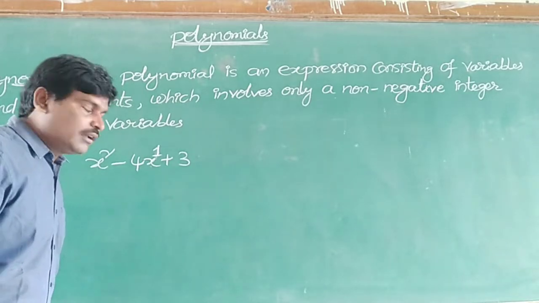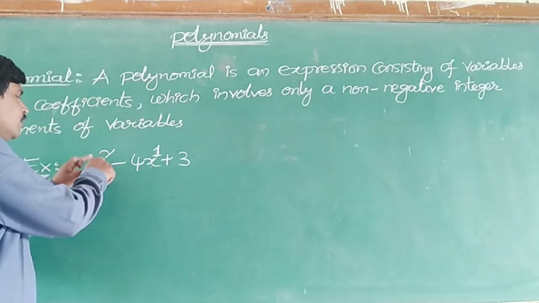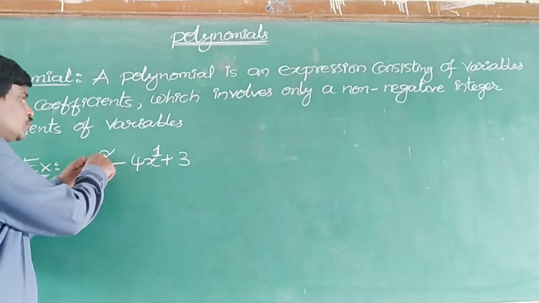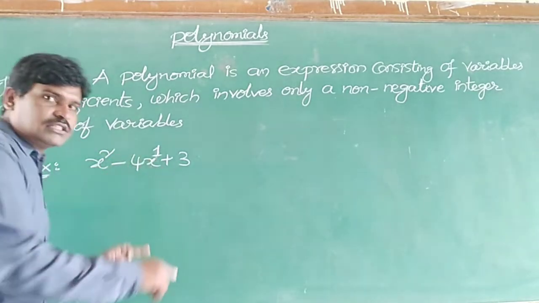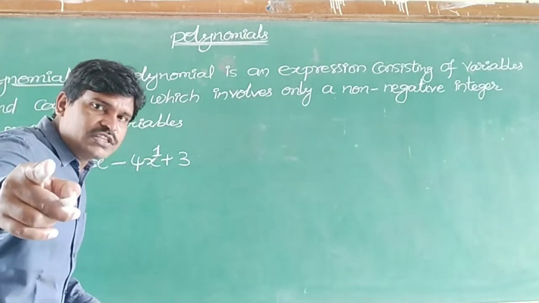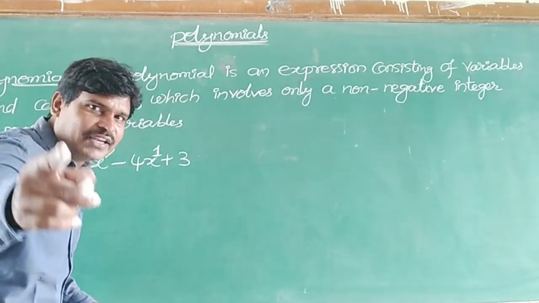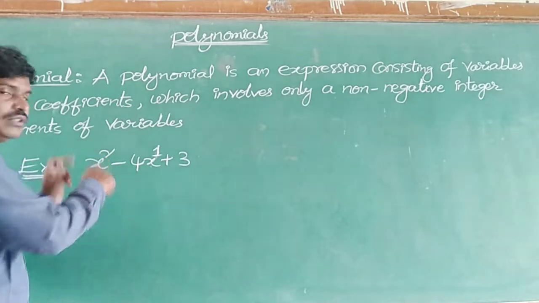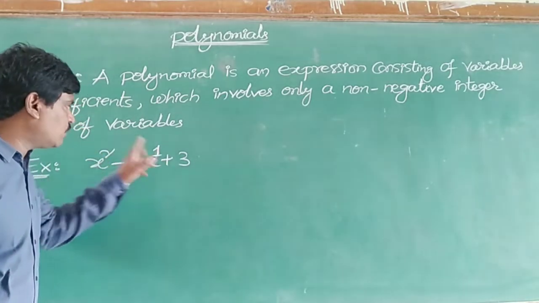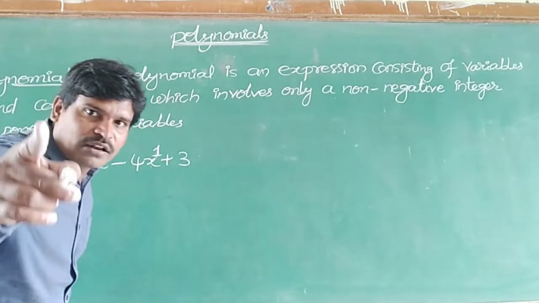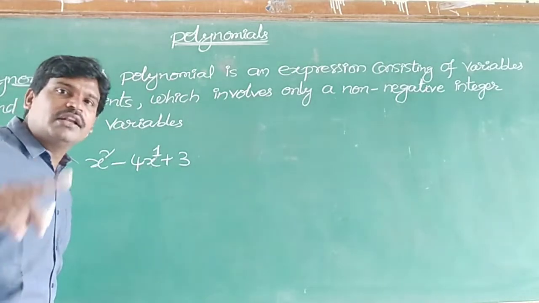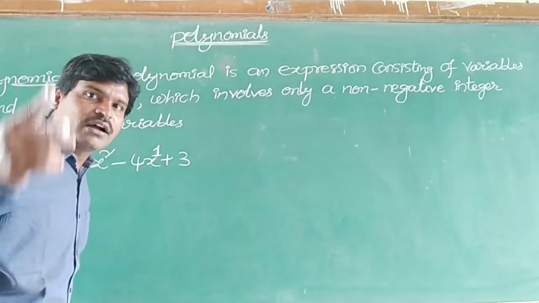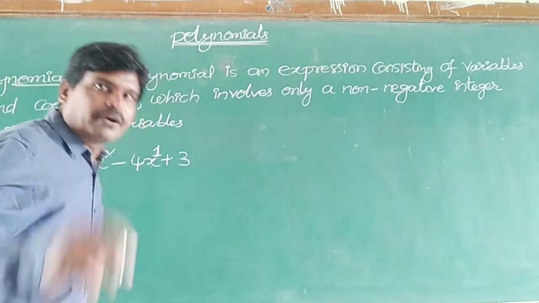Is it clear? Now here, in the first term the power is 2. In the second term the power is 1 for the variable, which are called non-negative integers. Plus 1 this is, plus 2 this is. So plus 1, plus 2 are non-negative integers. Non-negative means that is not a negative, that is a positive.